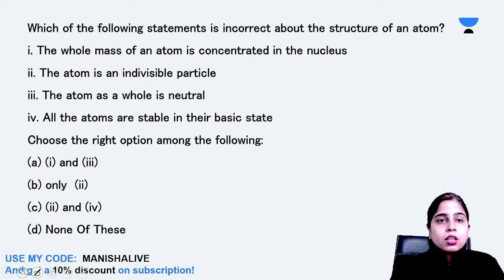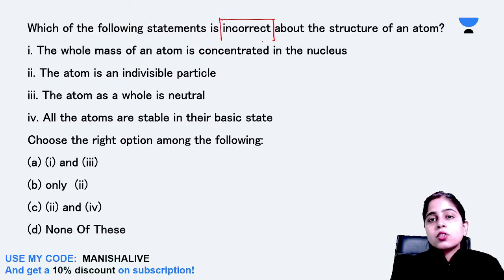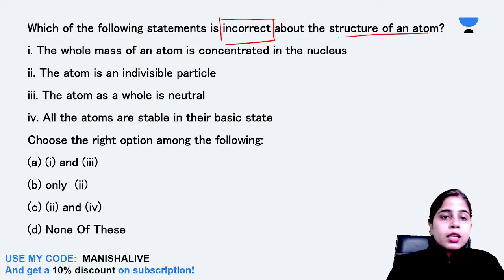Next question. Which of the following statements is incorrect about the structure of an atom? The whole mass of an atom is concentrated in the nucleus. The atom is an indivisible particle. Atom as a whole is neutral. All the atoms are stable in their basic state. So out of the given four statements, which is the incorrect one? You have to select the incorrect statement about the structure of an atom. Please select it fast. Is it 1 and 3? Is it only 2? Is it 2 and 4? Or is it none of these? So please everyone select the correct answer.